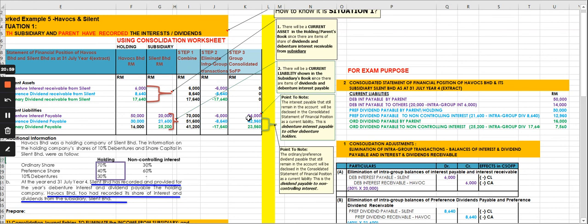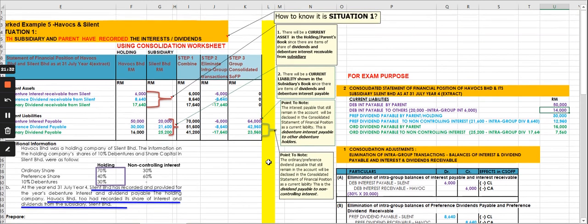Some points to note regarding this section: the interest payable that still remains here, this purple interest, is the one that you will disclose in the consolidated statement of financial position here, together with, of course, the one of the parent. And that represents the debenture interest payable to other debenture holders. And we are talking about this 14,000.